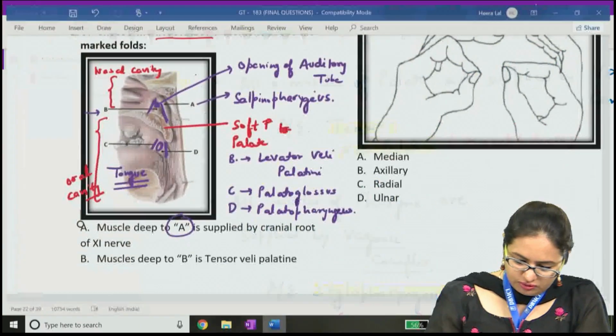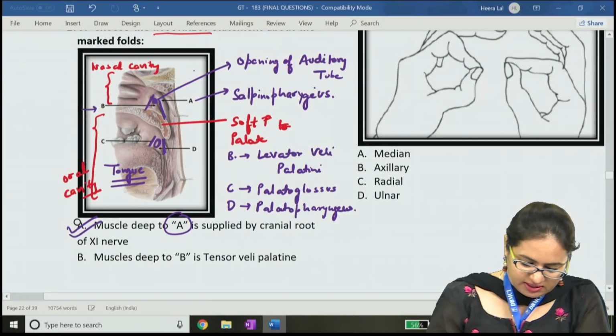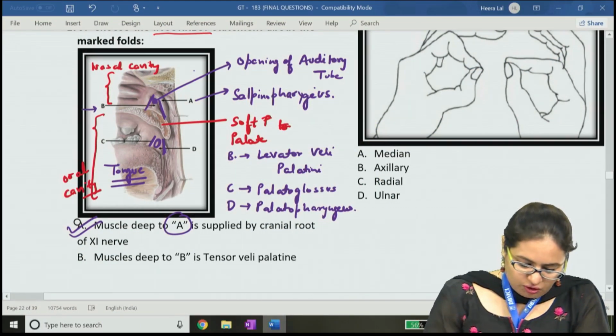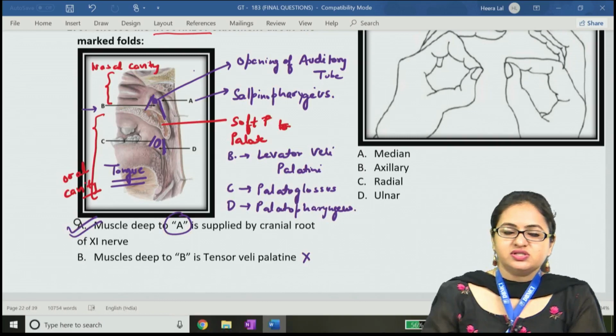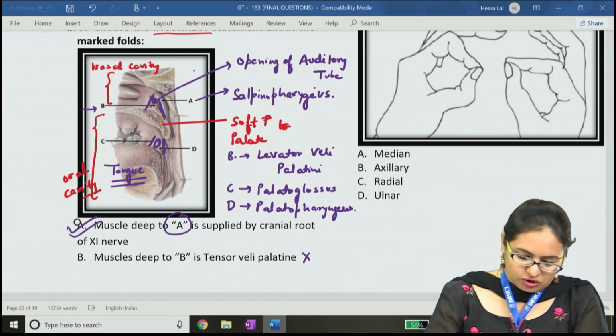So if we come back to the question, this option is correct. The next option is muscle deep to B is tensor veli palatini. The muscle deep to B, as we have already discussed, is the levator veli palatini. So this option is not correct.